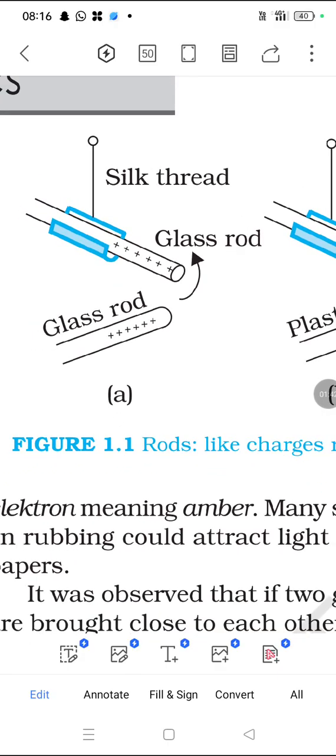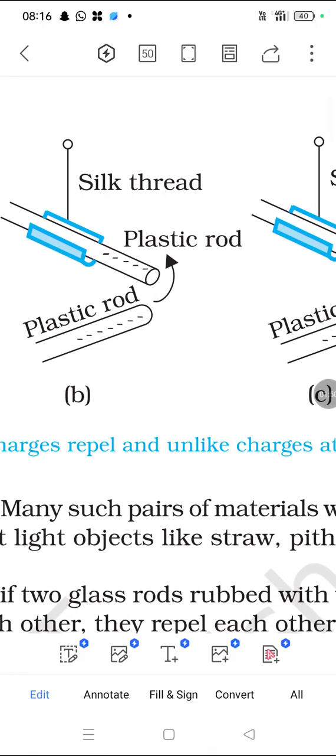So what will happen? The positive charges and negative charges go to another level. From another point of view, I can take the plastic rod. The plastic rod can be wrapped with the silk thread, but whatever the condition, the plastic rod gets the negative charge, and the positive charges go into the silk thread. This is what we know.